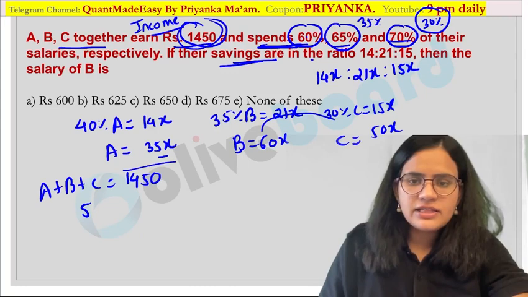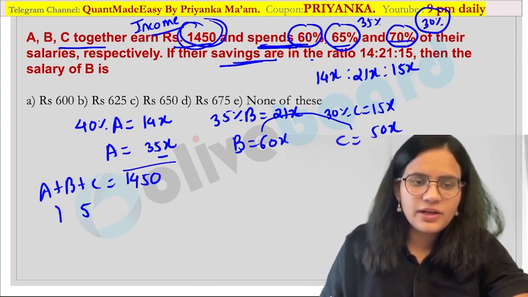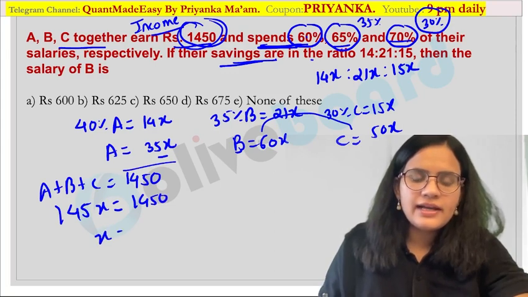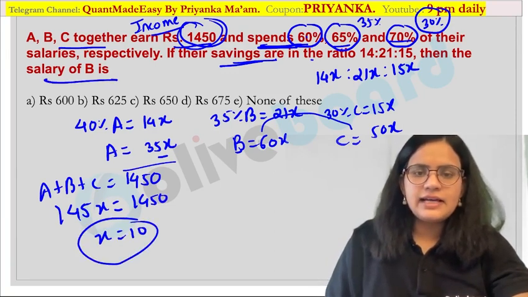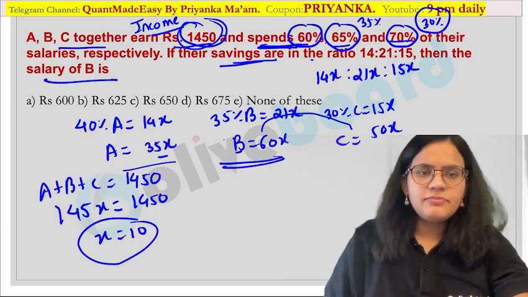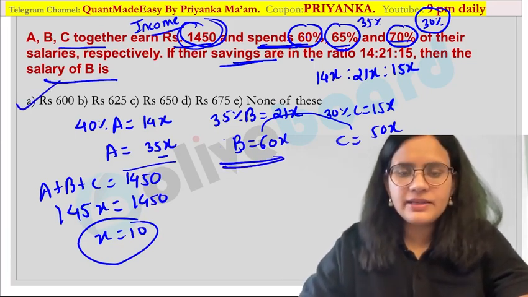Add the remaining values: 6 plus 5, 11 plus 3, 14 over here. 145x is equal to 1450. X value is nothing but 10 over here. So what are they asking you? What is the salary of B? So what is the salary of B over here? 600 would be the salary.